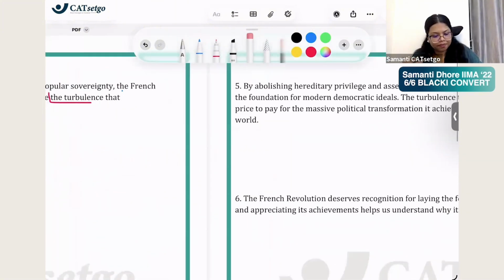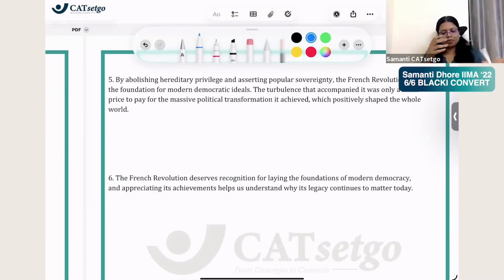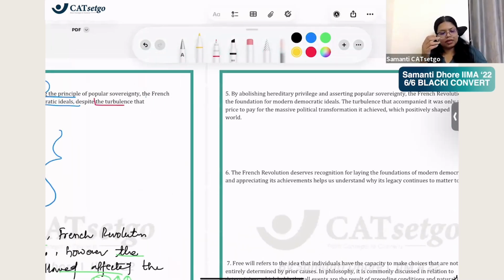चलो अभी ये. See, very similar to the fourth sentence, right?